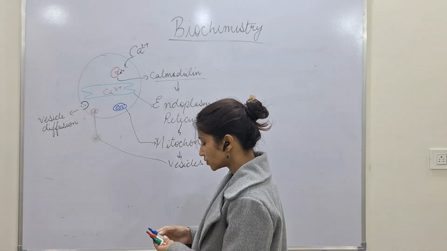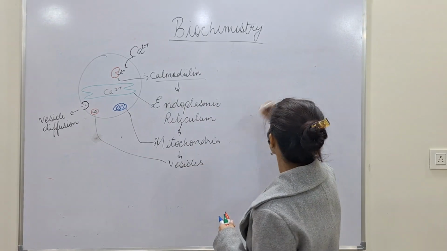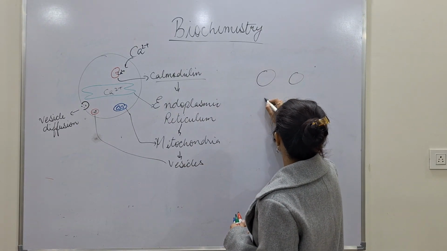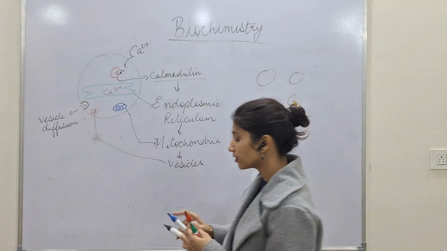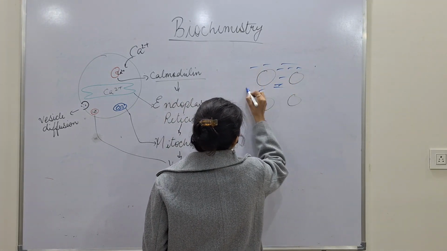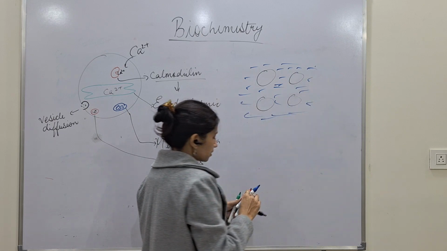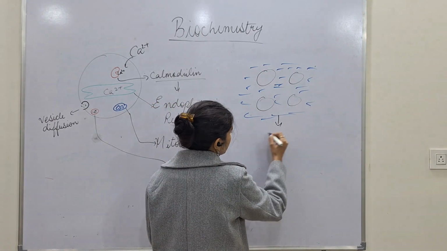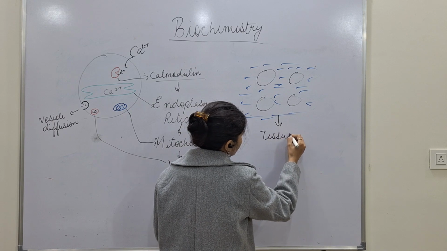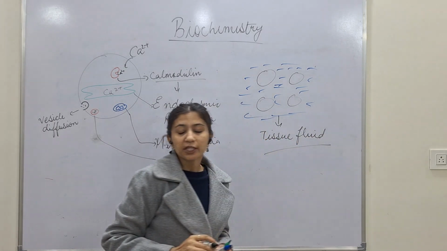Now let me make a small diagram over here. Suppose these are the cells that we have, and these are placed in a fluid. This fluid is termed tissue fluid.